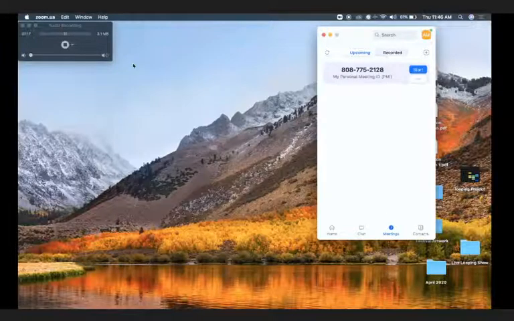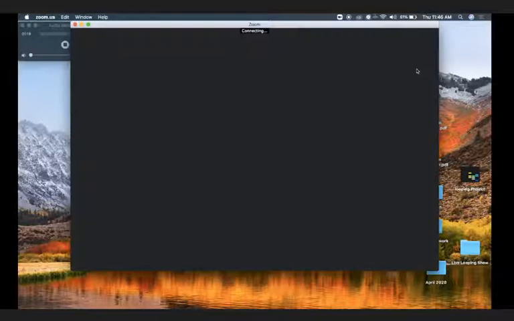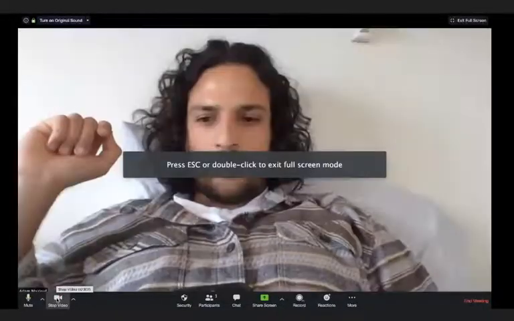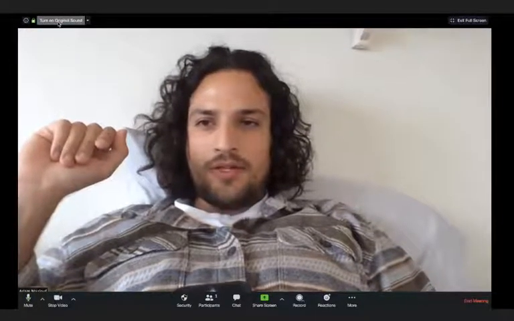So now when we enter our meeting and we start our camera, hello, hi there. Now go to the top left corner. Turn on original sound. Now all of a sudden the sound coming through on Zoom should be much clearer than